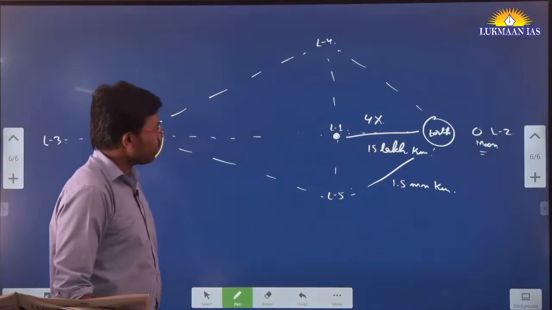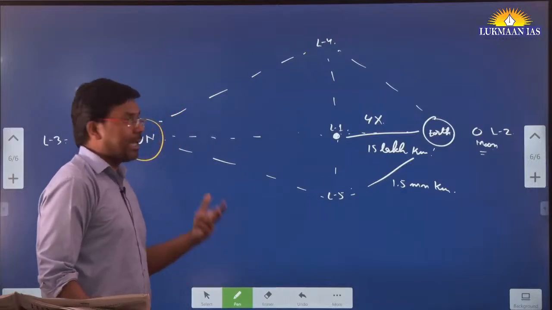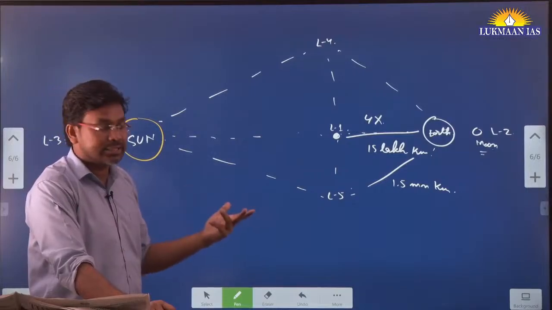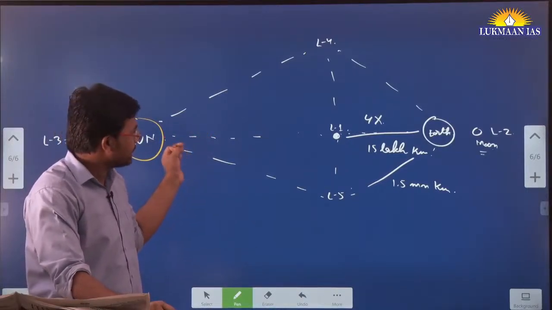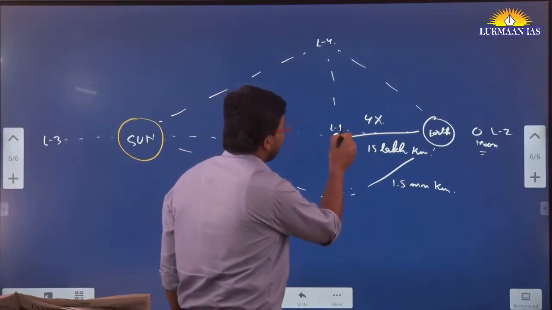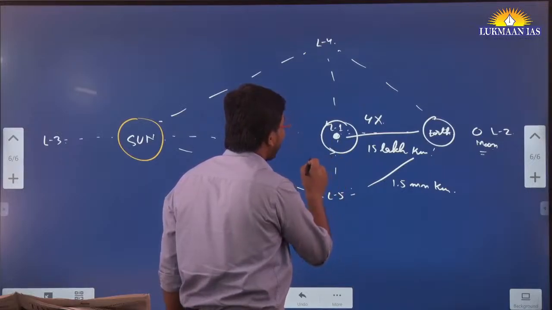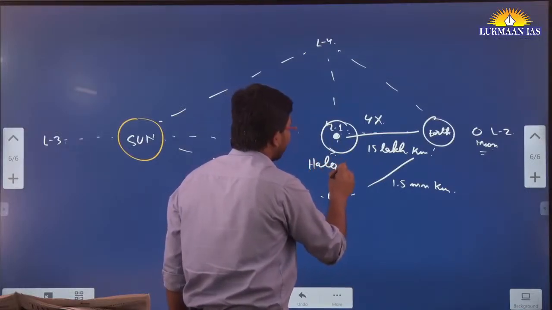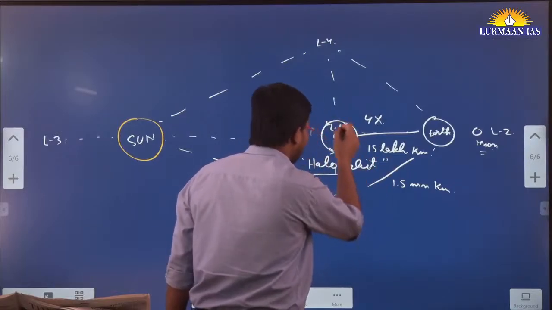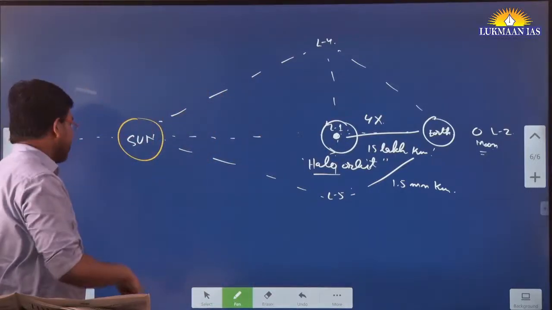Okay, so it has many objectives. It has around 7 payloads as part of Aditya L1. Those payloads' details I have discussed in previous classes. This mission has been launched and is going to reach the L1 point. After reaching it, it is going to revolve around the L1 point in an orbit known as a halo orbit. It is going to orbit around the L1 point, and along with the Earth, around the Sun.